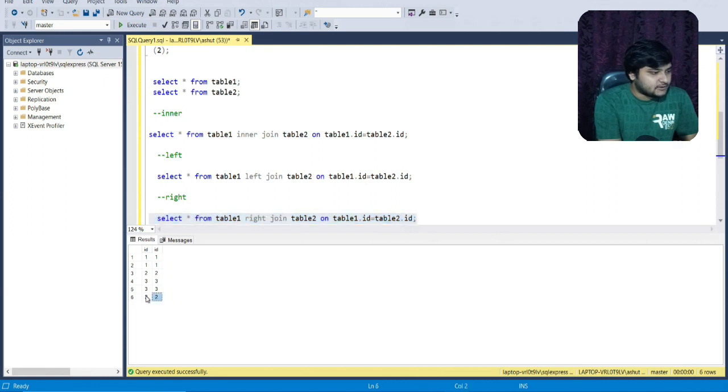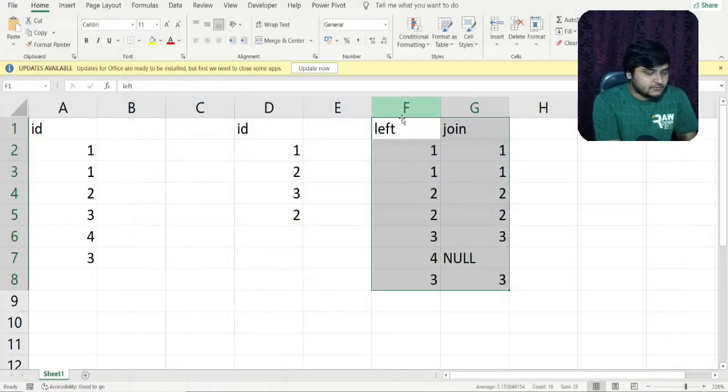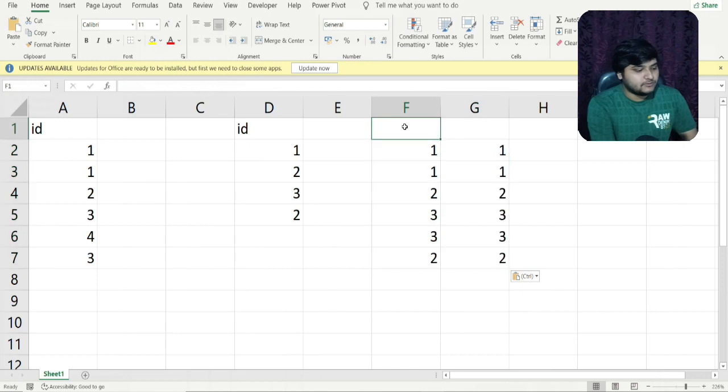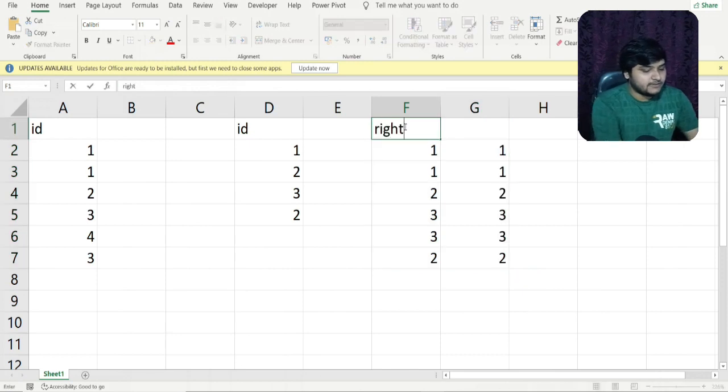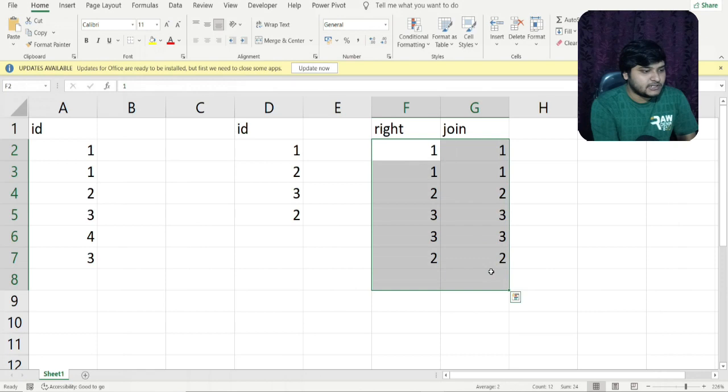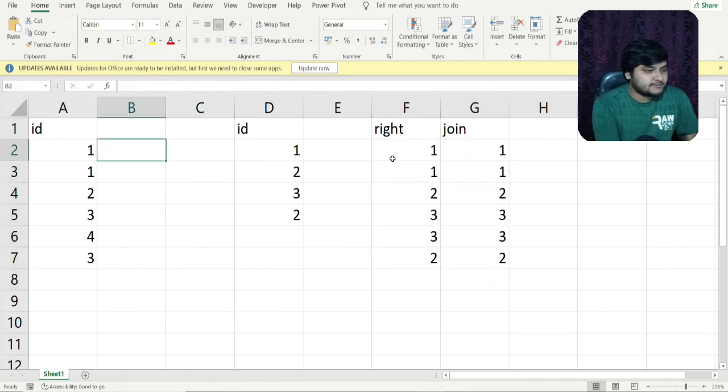So I'll just copy all of these rows from here and paste it for the right join. Friends, if you remember, how does the right join work? It will return all the values from the rightmost part of the table along with the matching values. So let us verify the result for the right join and understand what is being produced.